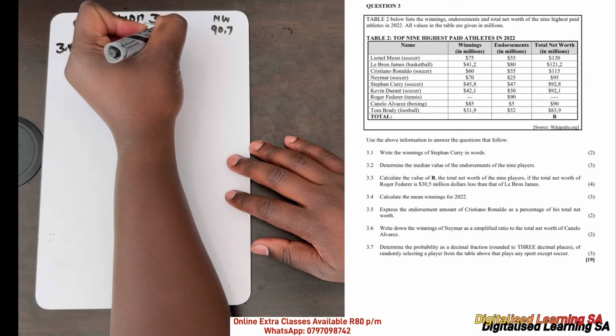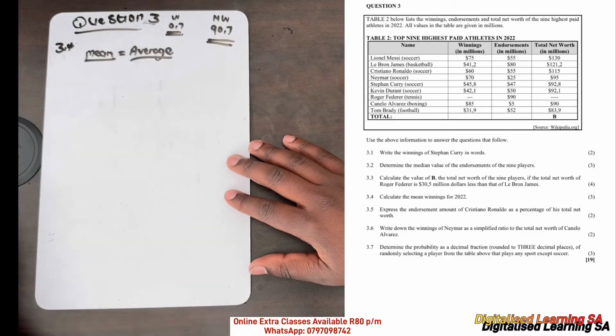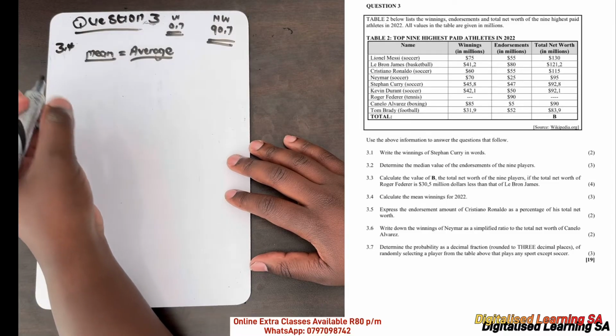So winnings will be 0.7. This is for Roger Federer, the one that has the 3 dashes. Now let's go ahead and work out our mean. For the mean, we just add everything and then divide by the total number.